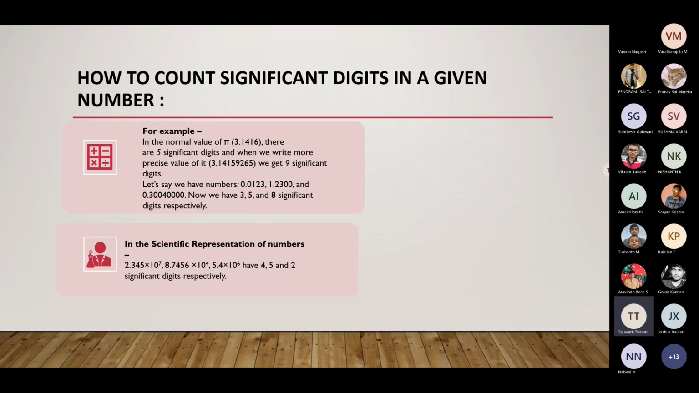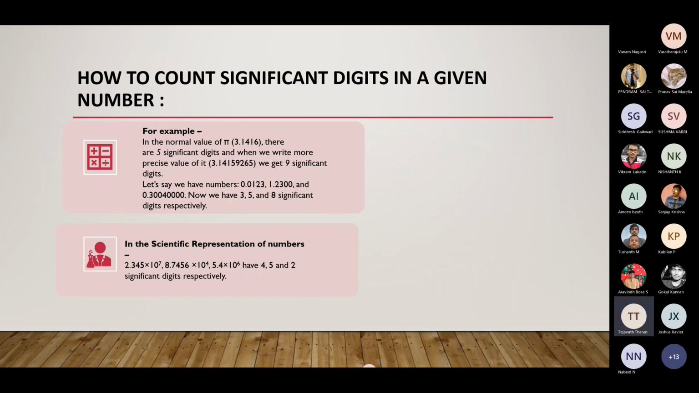Zeros between non-zero digits are also significant. Suppose here we take an example. 3 and 4 are non-zero digits. In between there are two zeros. They are also significant.